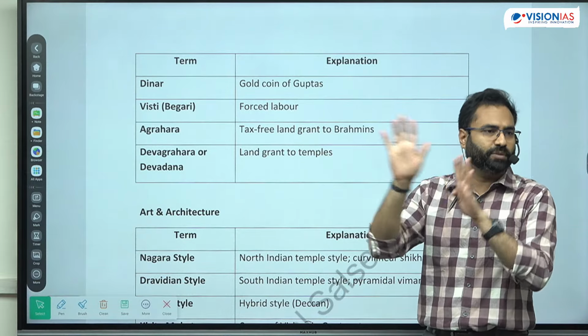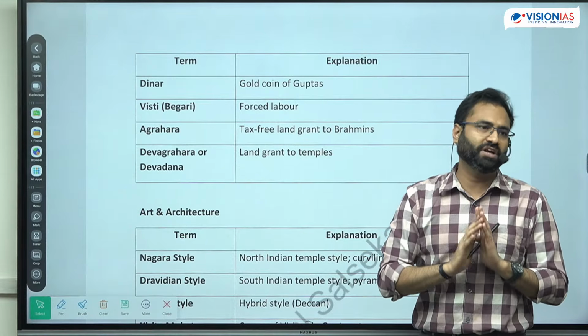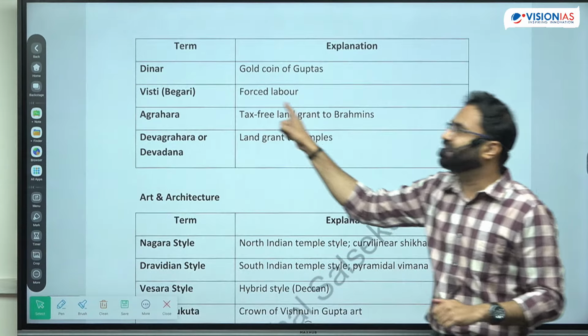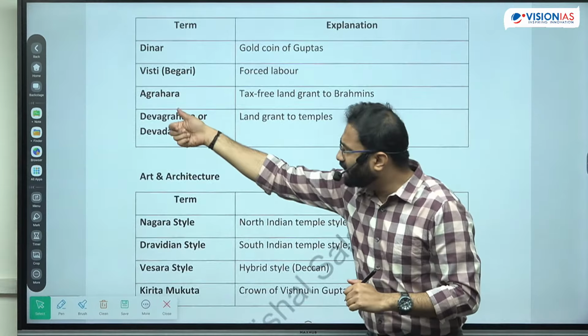Portrait of the king was depicted, and during the time period of Chandragupta Dvitiya, he along with his wife was also depicted on the coins. So dinar were the coins. Vishti was the begar or the forced labor that was being imposed. Agrahara were the land.